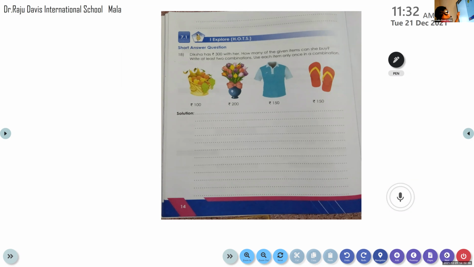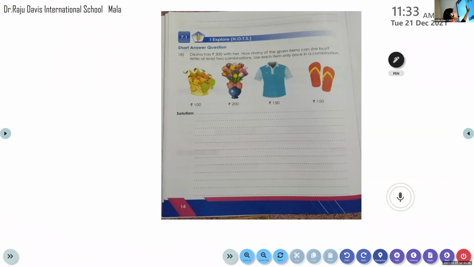She can buy fruit basket, flower vase, shirt, sandals. Fruit basket is rupees 100, flower vase rupees 200, shirt rupees 150, sandals rupees 150.